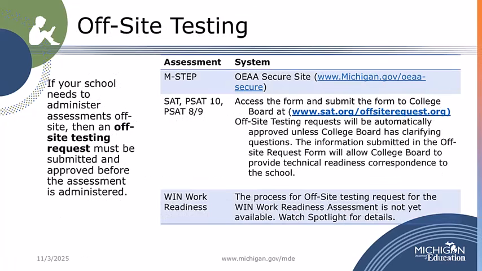If your school needs to administer assessments off-site, then an off-site testing request must be submitted and approved before the assessment is administered. For M-STEP, submit the request through the OEAA secure site. For SAT with Essay, PSAT 10, and PSAT 8-9 for Grade 9 offsite testing, an offsite request form must be completed for College Board. Access the offsite testing request form for College Board at www.sat.org/offsite request. College Board will connect with those schools who request offsite testing to confirm the offsite location or locations have the required technology for online testing.